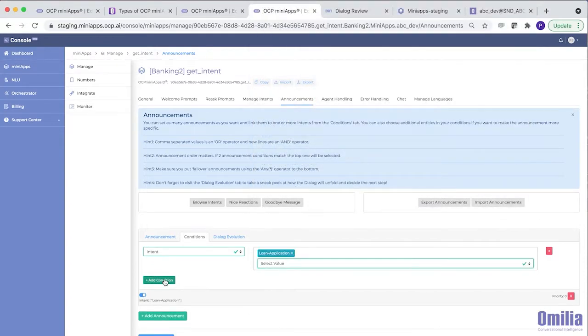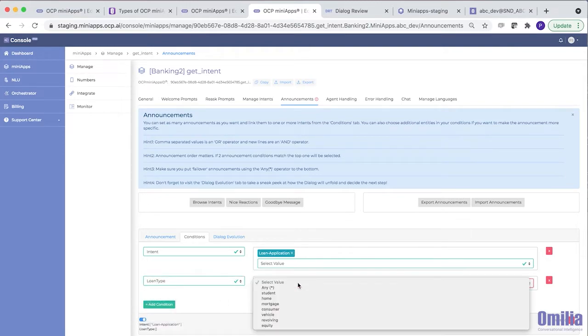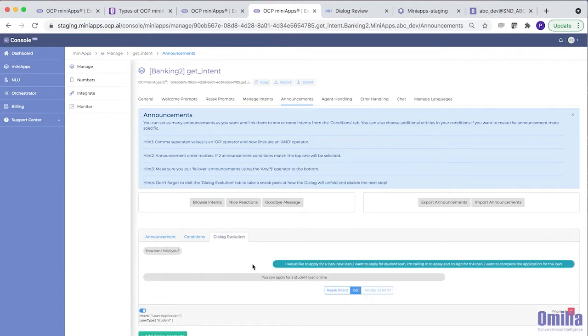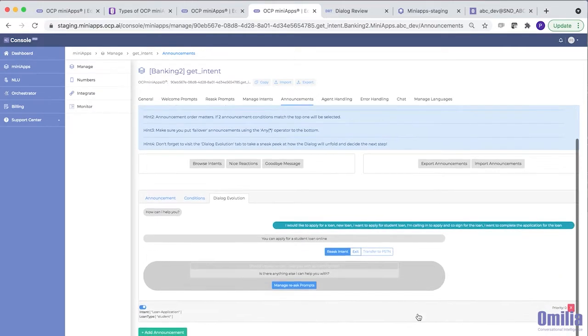Once you've configured the announcement, you can tell the intent mini app what to do next. Perhaps the mini app should return call control to the orchestrator. Just select exit, and the orchestrator will take over. You might tell the intent mini app to re-ask the caller, "Is there anything else I can help you with?" You can also automate this process, allowing it to consume external content providers and knowledge base sources if desired.